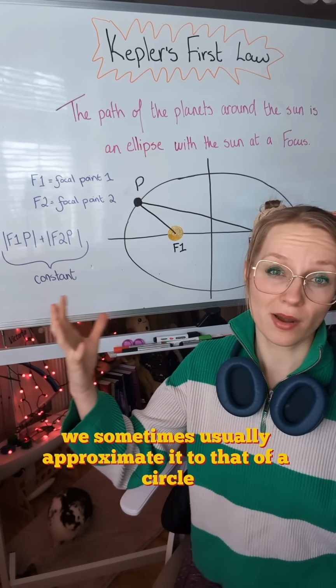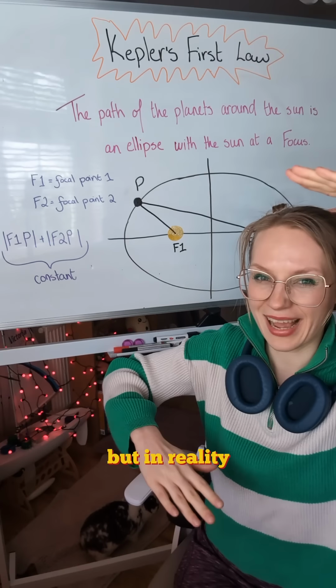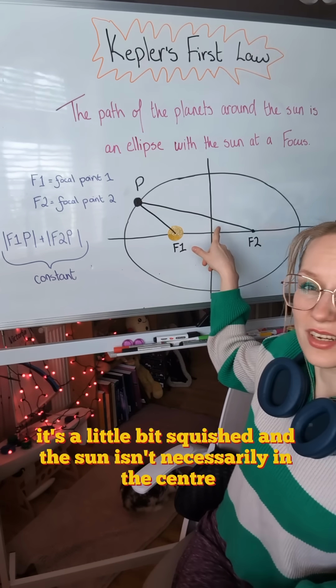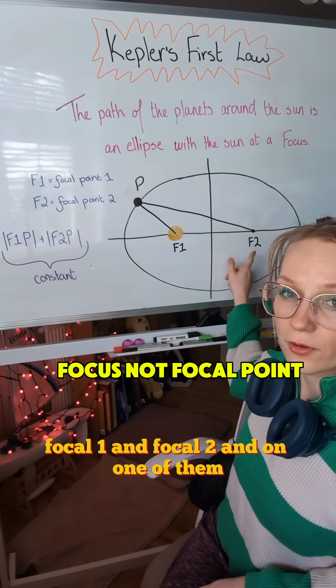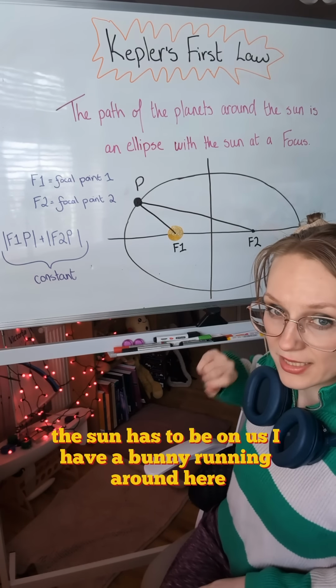We usually approximate it to that of a circle, but in reality it's a little bit squished, and the sun isn't necessarily in the center. So we call these the focal points, focal 1 and focal 2. And on one of them, the sun has to be on it.